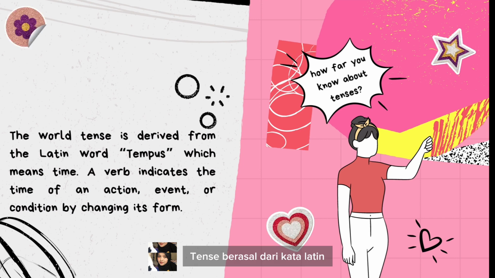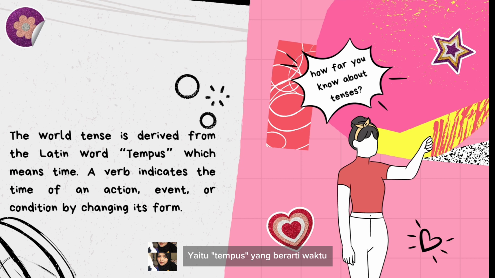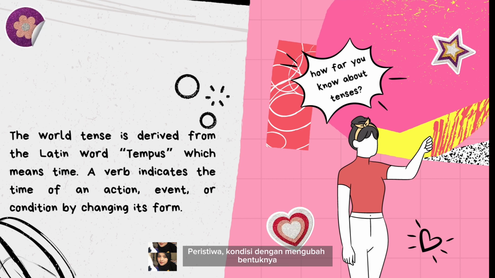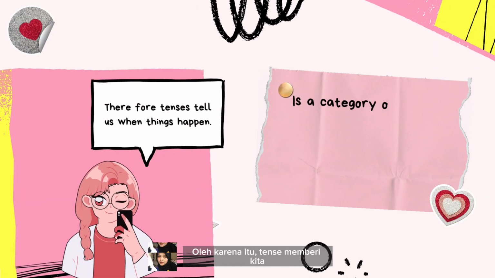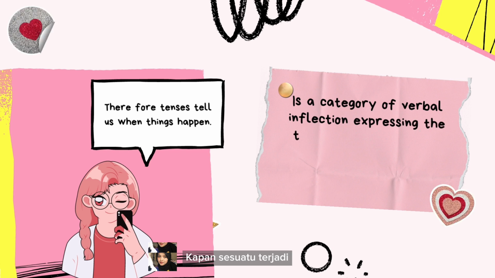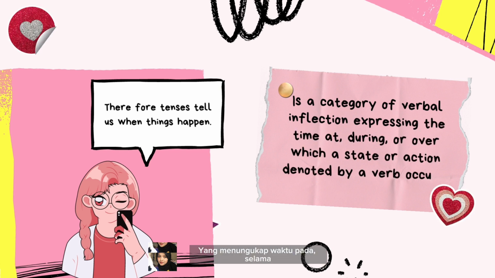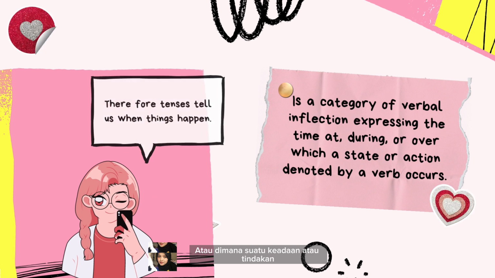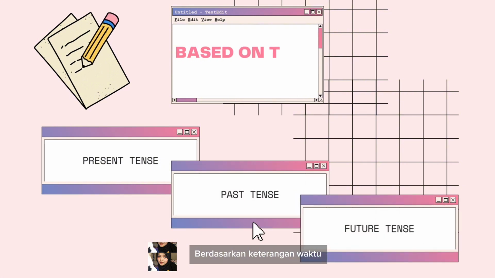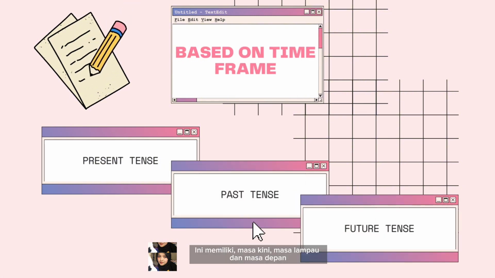The word tense is derived from the Latin word tempus, which means time. A verb indicates the time of an action, event, or condition by changing its form. Therefore, tenses tell us when things happen. It is a category of verbal inflection expressing the time at, during, or over which the states or actions denoted by verbs occur. Based on time, tense has present tense, past tense, and the last is future tense.